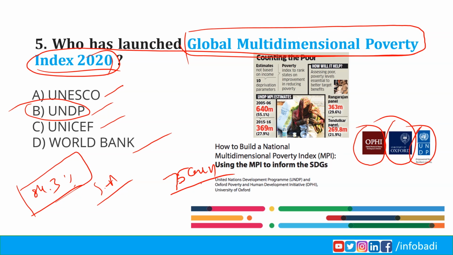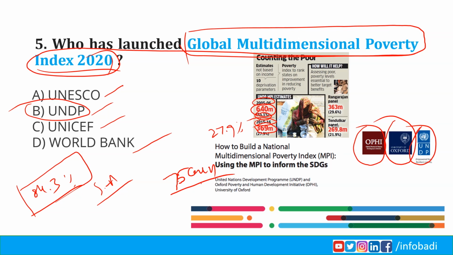So what about India? India lifted as many as 270 million people out of multidimensional poverty between 2005 and 2016. In 2005-6, 640 million, that is 55.1%, were multidimensionally poor, whereas in 2015-16, only 369 million people, that is 27.9%, are multidimensionally poor.